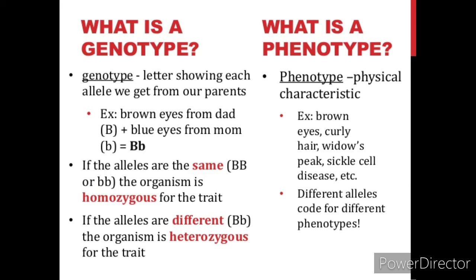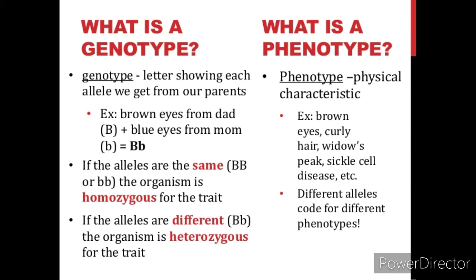We already learned that if the alleles are the same, meaning both are capital B or both are small b, then the organism is homozygous for the trait. And if the alleles are different, meaning the capital B and the small b, then the organism is heterozygous for the trait. Now, the next topic is phenotypes.